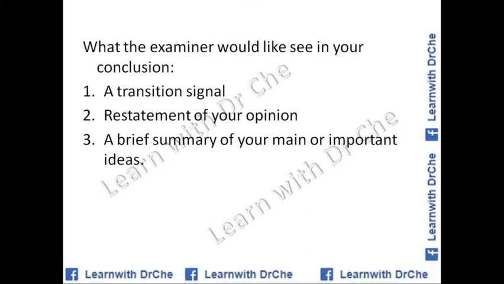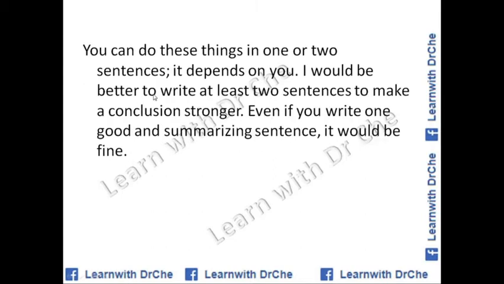Note this down. What the examiner would like to see in your conclusion is a transition signal, such as in conclusion, to sum up, or in summary. So the examiner automatically knows that now you are going to write the conclusion. Next is a restatement of your opinion. What your opinion was, you should restate it, as an overview of what you have written. Then you should give a brief summary of your main ideas. You can do these things in 1 or 2 sentences.